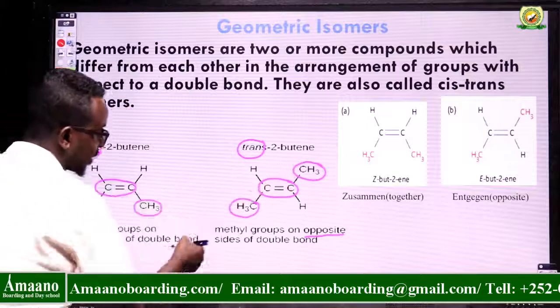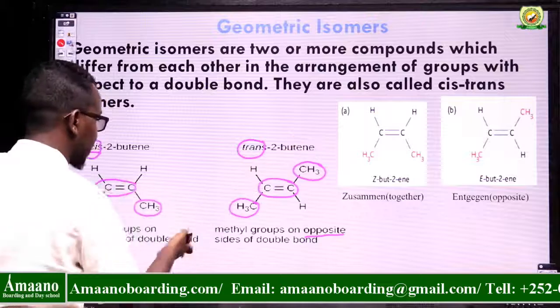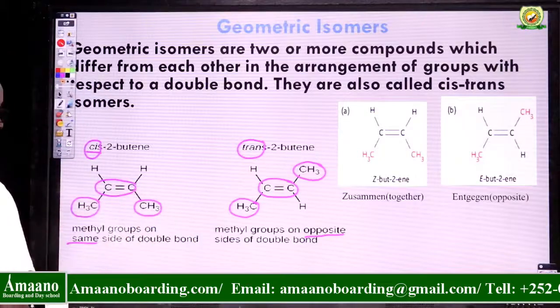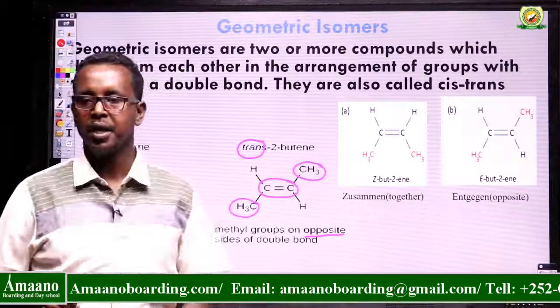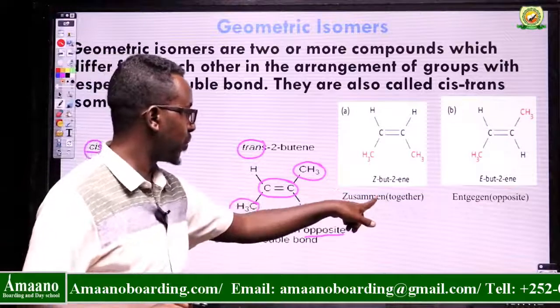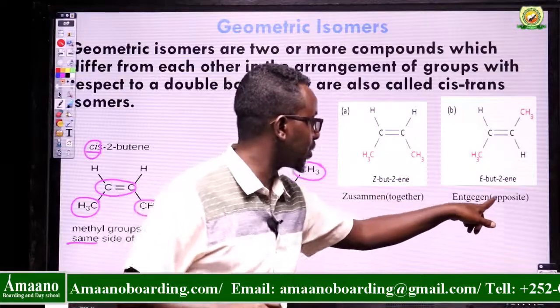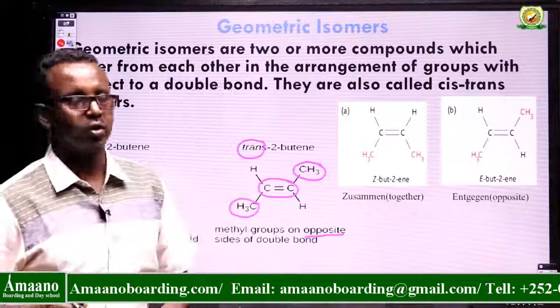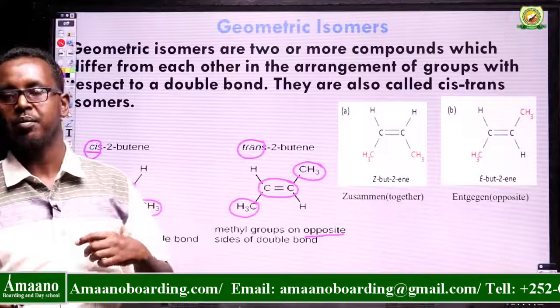So they are only different in where the groups attached to your base are. In this one they are opposite. What about here? They are on the same side, whether above the base or below the base. There is another name, called E-Z isomers. Z means zusammen, which is together. E means entgegen, which is opposite. So E-Z isomers is better than cis and trans. Why?